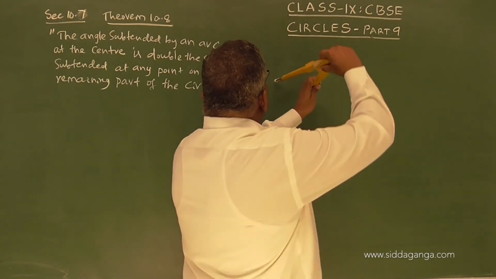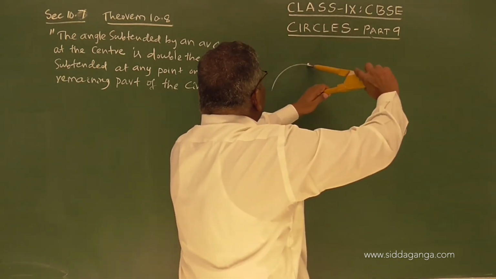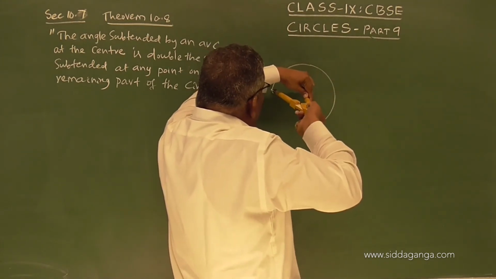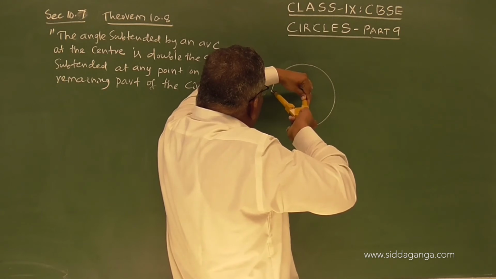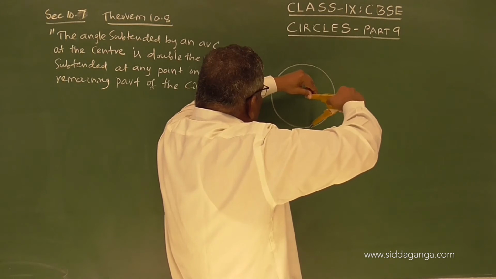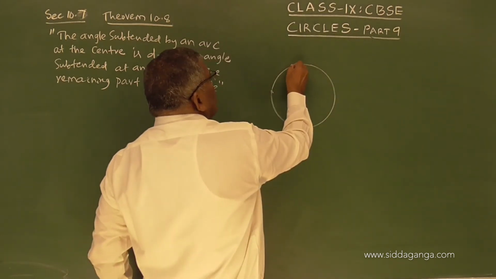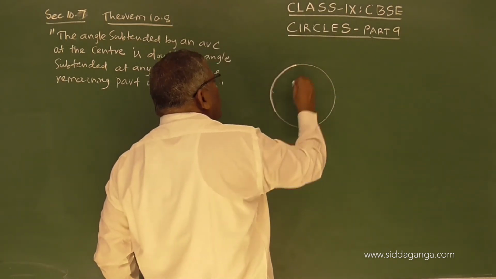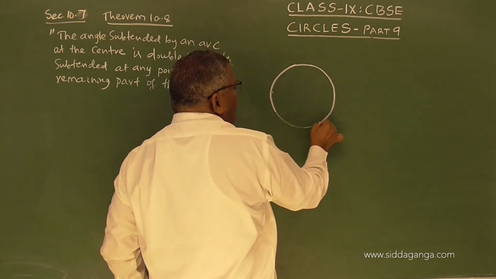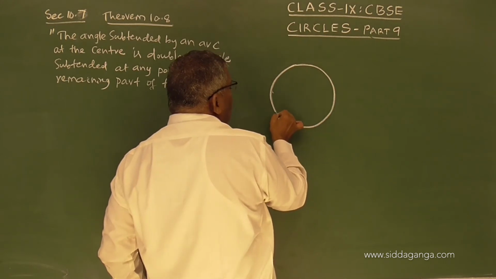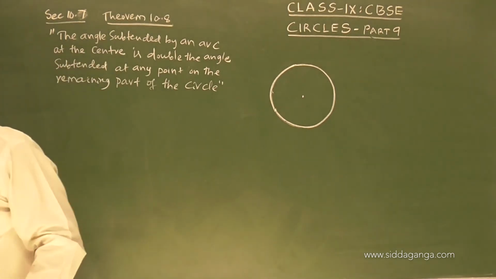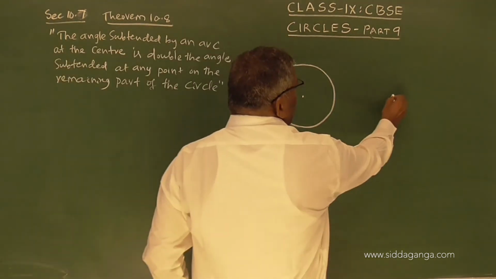Suppose this is one of the circles. I hope it is visible to you now. Now, the second circle I will draw here.